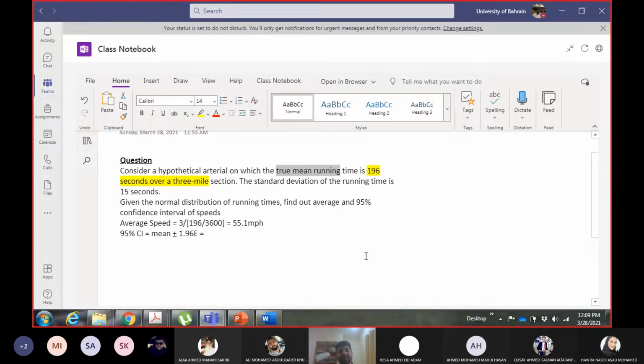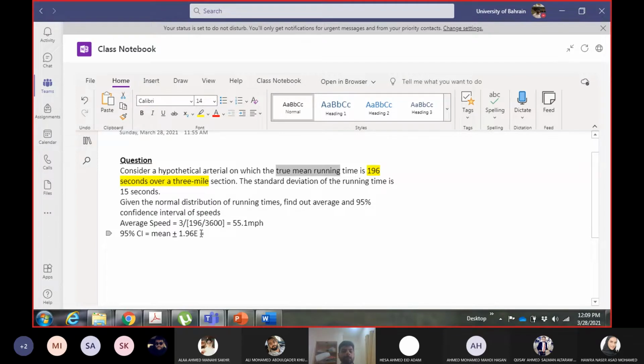In that case, standard deviation can be directly taken as E. If instead of the mean of a sample, they gave you the true mean, or the mean of the entire population, then in that case standard deviation can be taken directly as the E value. So I don't need to calculate E. The standard deviation is the E because the mean is given for the entire population. It's not the mean of a sample, it is a true mean, which means the mean of the entire population.